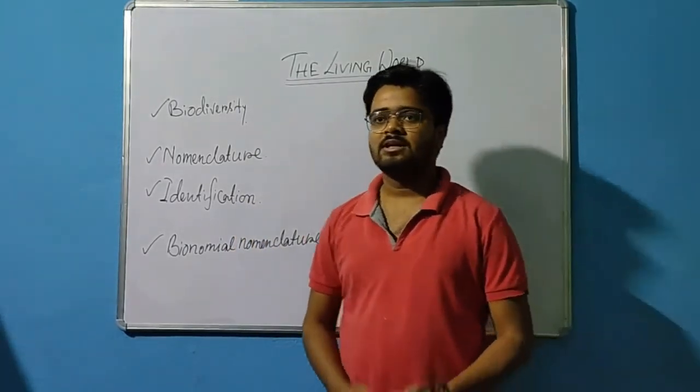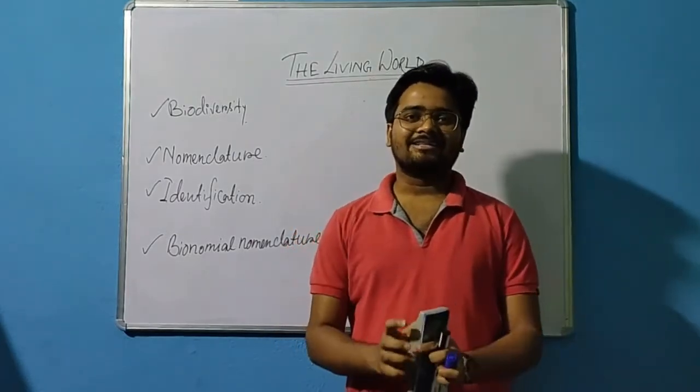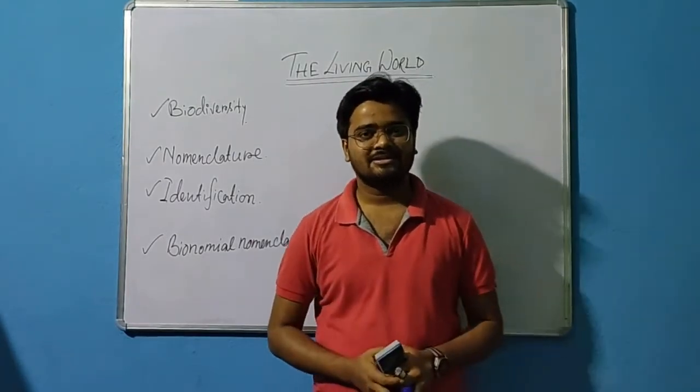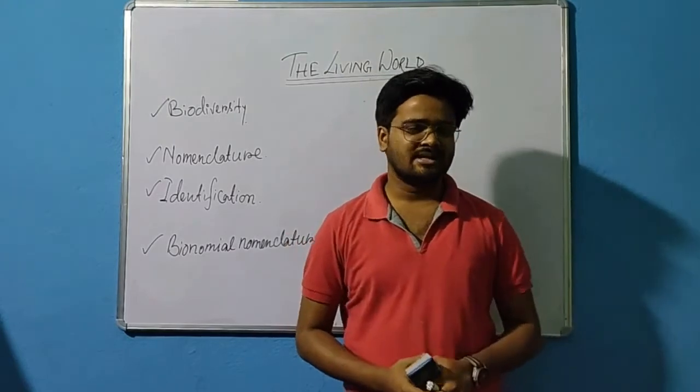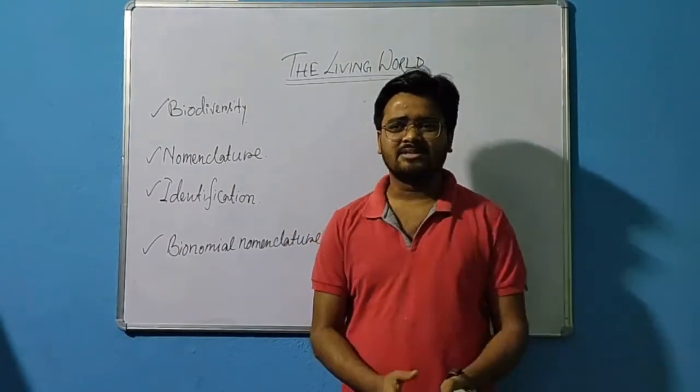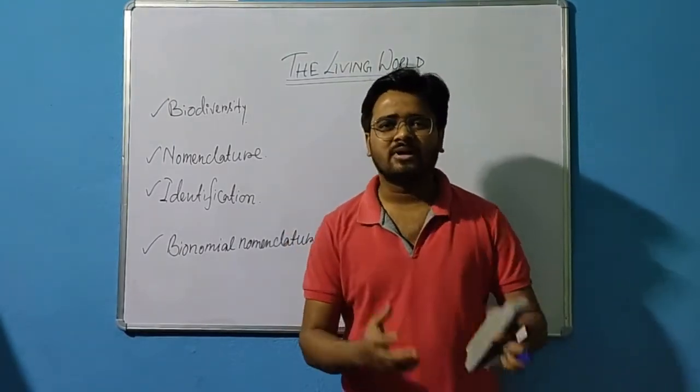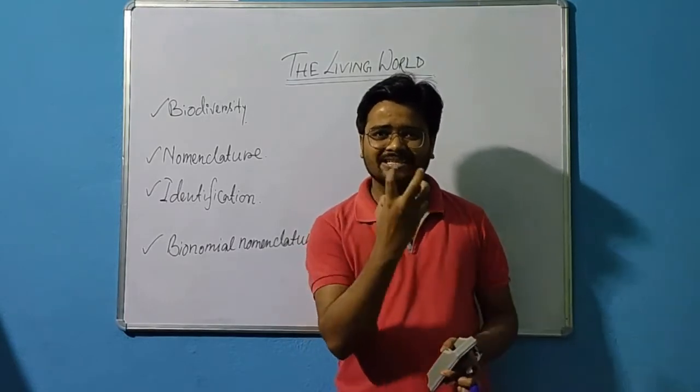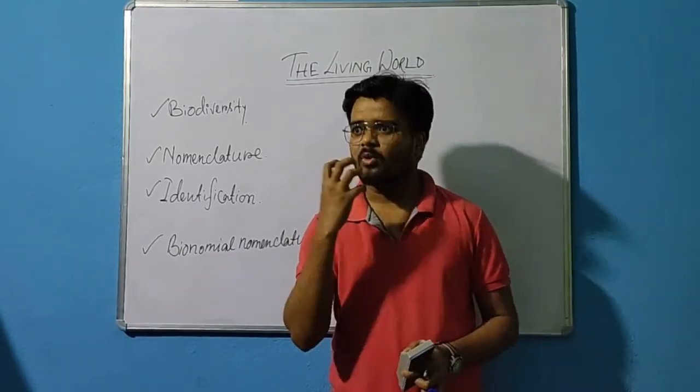Now, think about the many living organisms around us, starting from plants to animals, to dog, to horse, to monkey. We can see them with our naked eye.